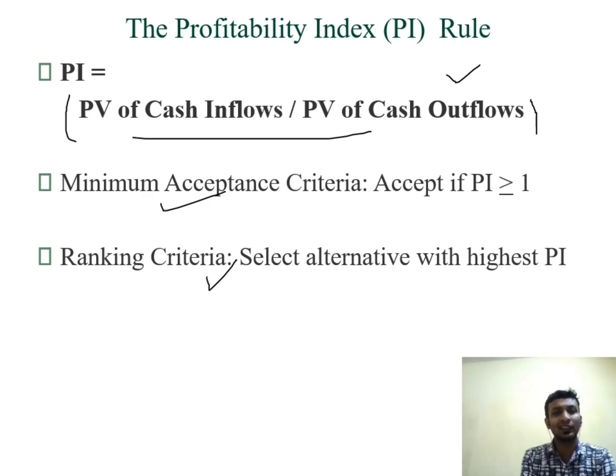But why is profitability index used? Profitability index is used because in case of NPV, it is quite something which is absolute. If we want to measure it relatively, it can't be done. Okay, it is kind of absolute. You are measuring a cash flow of a single segment or of a single project, and you are then comparing it with another cash flow of another project. So it is not quite an acceptable thing.